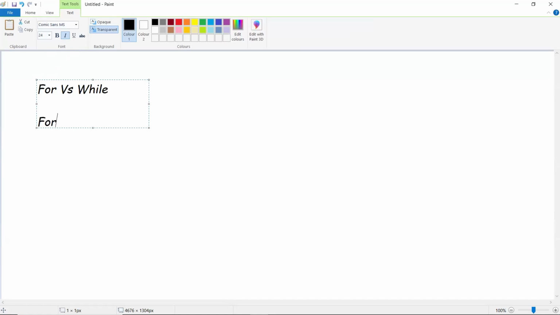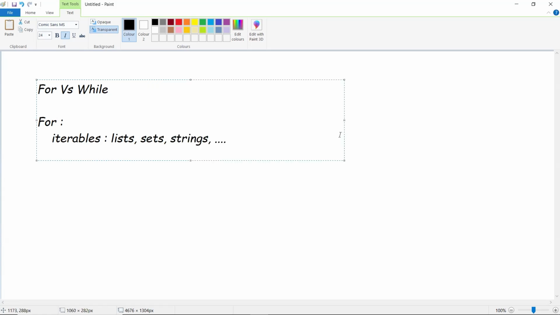Basically, a for loop works in two scenarios. We know that it works on iterables. When you say iterables, these are best suited for iterating over a sequence, like lists, sets, strings, tuples, and dictionaries. All of these are said to be iterables. Apart from iterables, we also use it when you know exactly how many times the loop should run, meaning it works over a range. So maybe if I want to run 100 times or some n times, we go for the for loop.